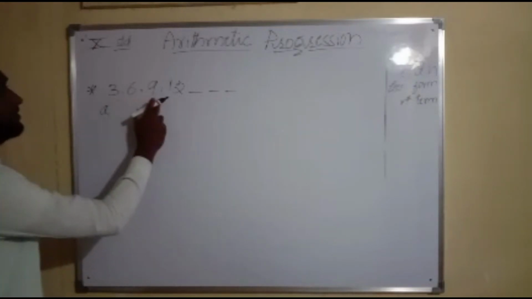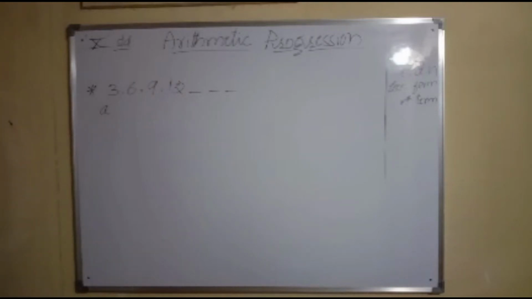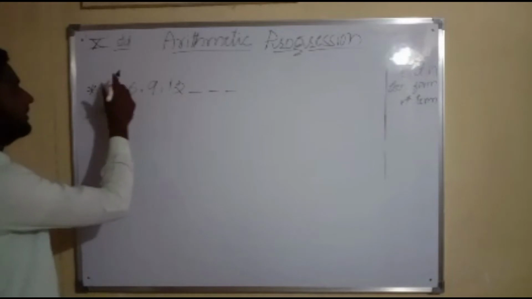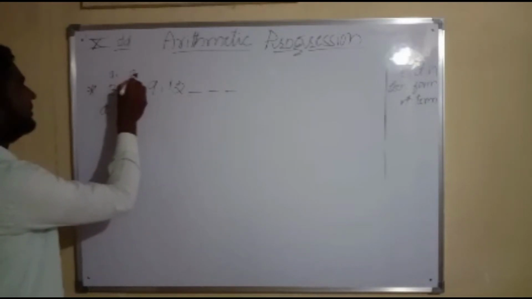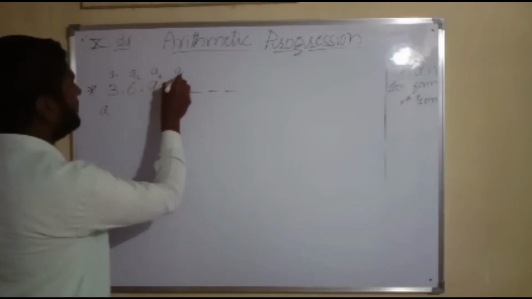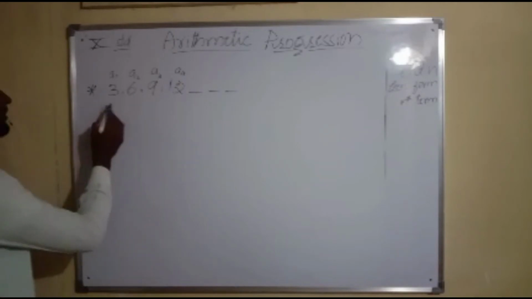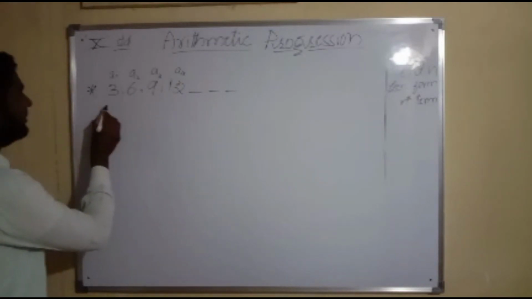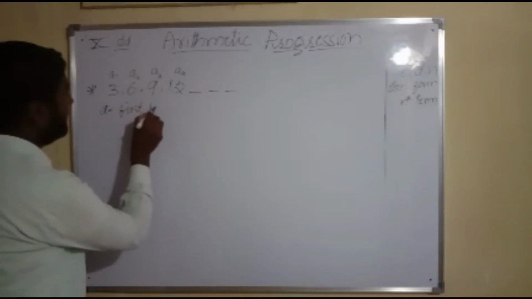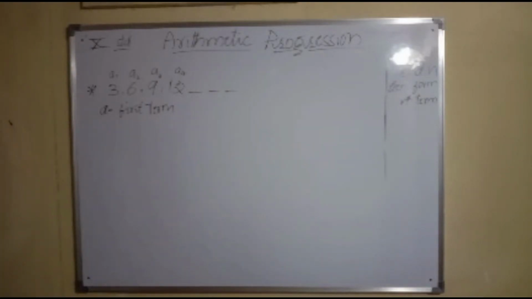These numbers in a particular pattern are called the terms. So this is called A1, this is called A2, this is called A3, and this is called A4. So this A always indicates the first term.